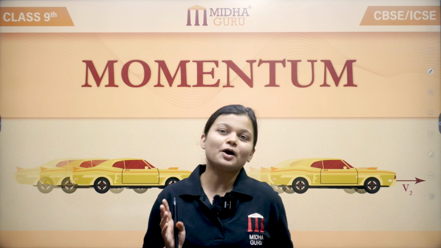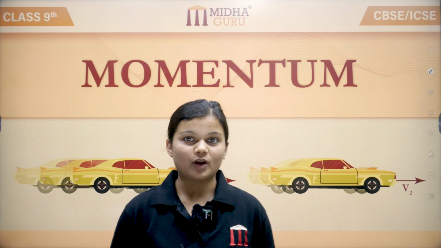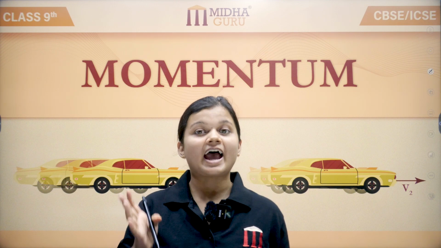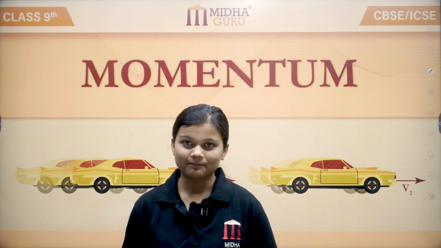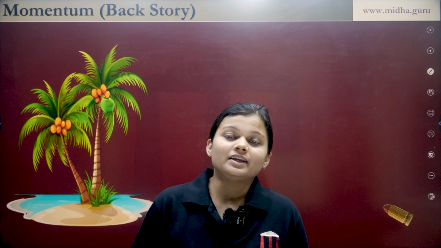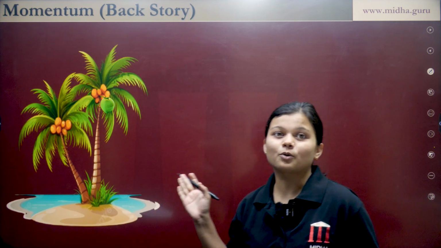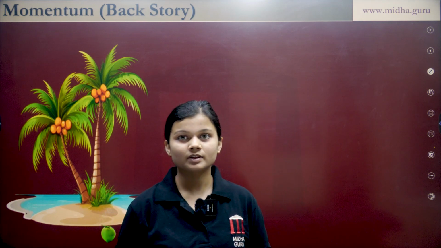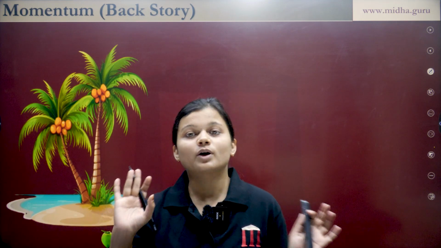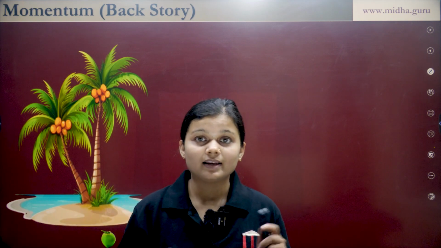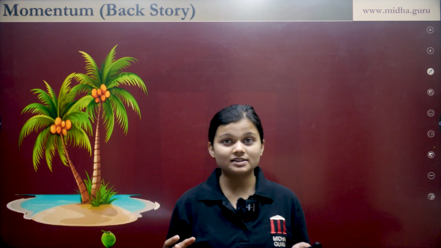In this class, we are going to learn about momentum. We are going to understand what momentum is. It is a very important and interesting concept of physics. So, what do you think is more dangerous? A bullet fired from a gun or a coconut falling from a tree? I am pretty sure that you guys are thinking that a bullet fired from a gun is more dangerous. Let's try to find out whether you are actually right or not.